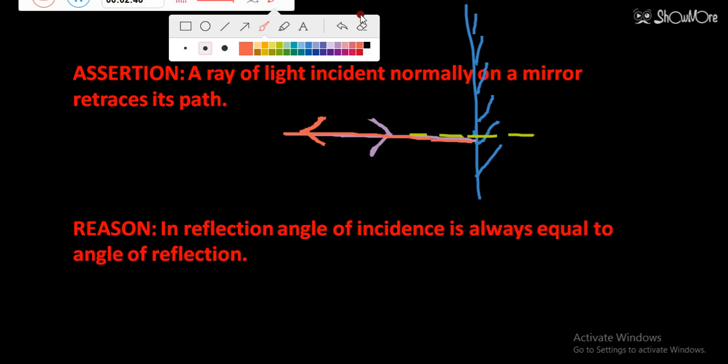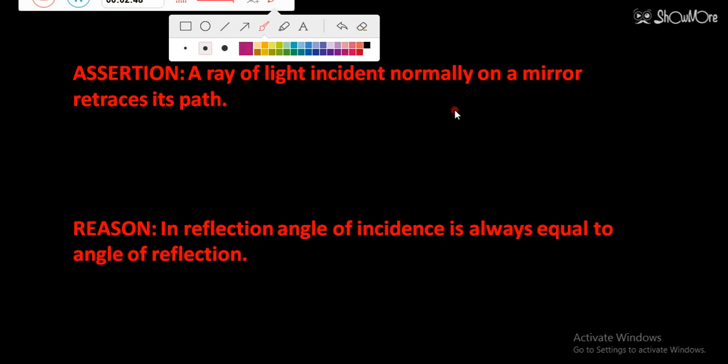If I talk about a curved surface, you can take the example of a concave mirror. Let's suppose this is the concave mirror, and this is the polished side. If a ray of light is incident normally, that means in a straight line, it makes an angle of 0 degree with the normal, so it will retrace.